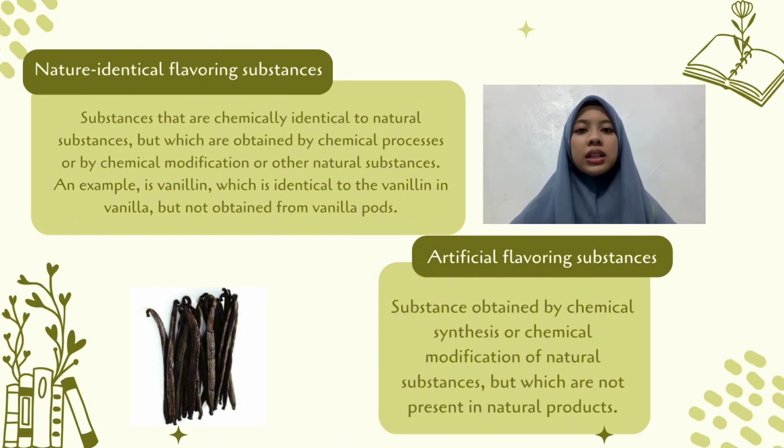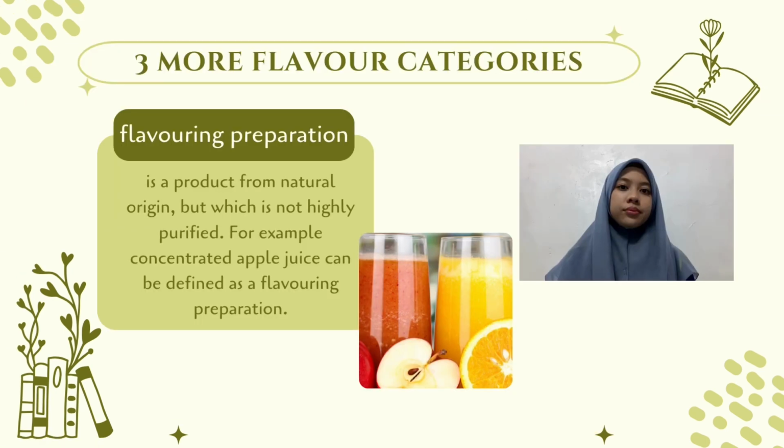Third, artificial flavoring substances. Substances obtained by chemical synthesis or chemical modification of natural substances but which are not present in natural products. Three more flavor categories. First, flavoring preparation is a product from natural origin but which is not highly purified. For example, concentrated apple juice can be defined as a flavoring preparation.